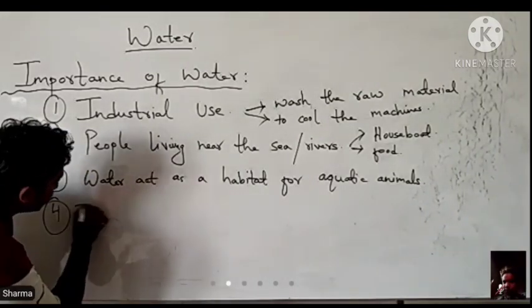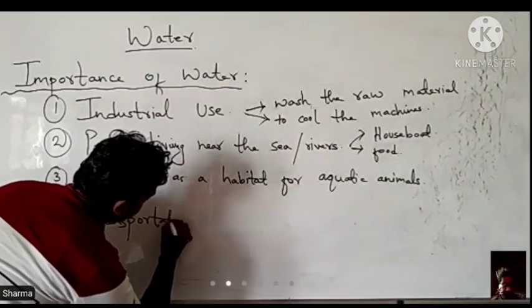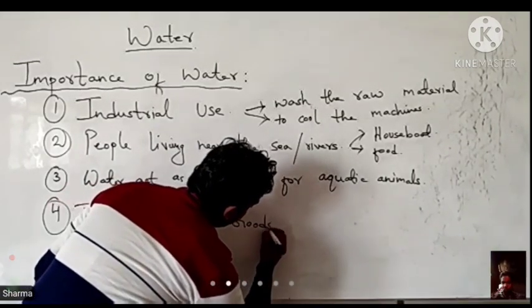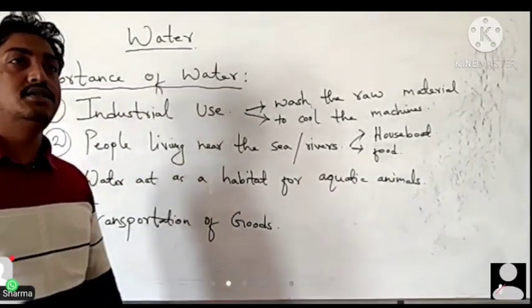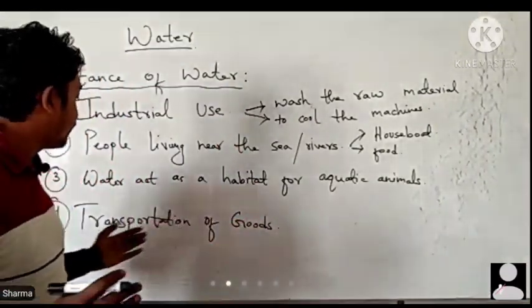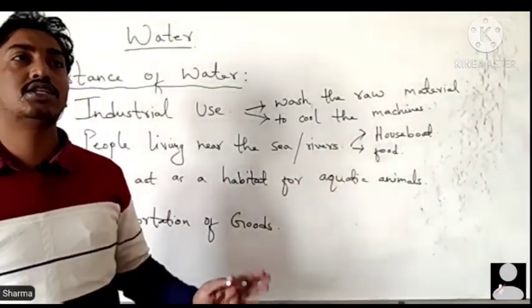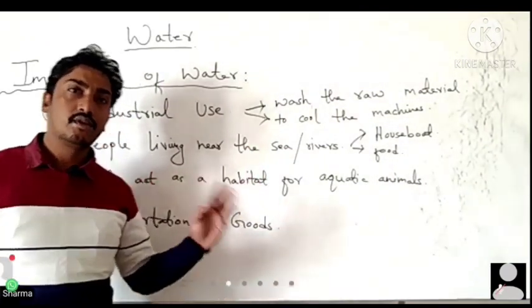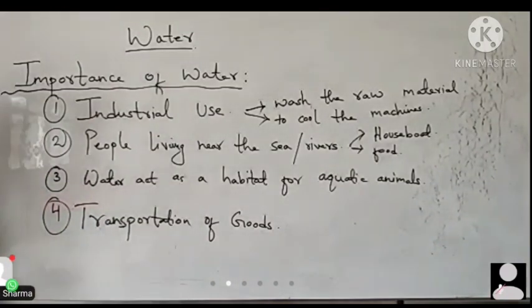Number 4, transportation of goods. Transportation of goods means transporting large things, and water is also used. That means ocean water or sea water is used, and mostly rivers which are not of that much speed. For transportation of goods, water is also used.